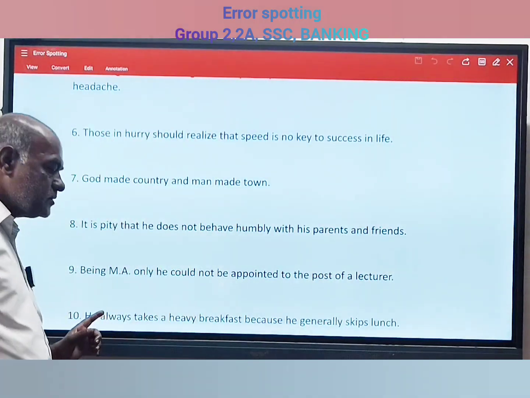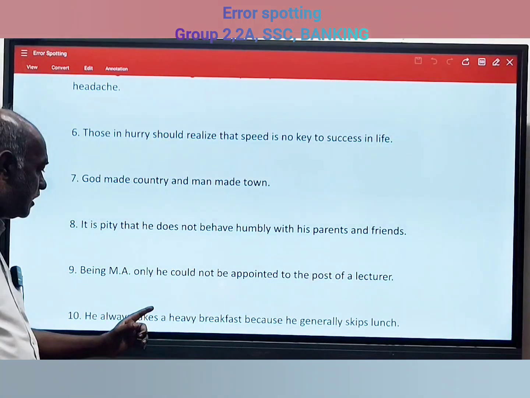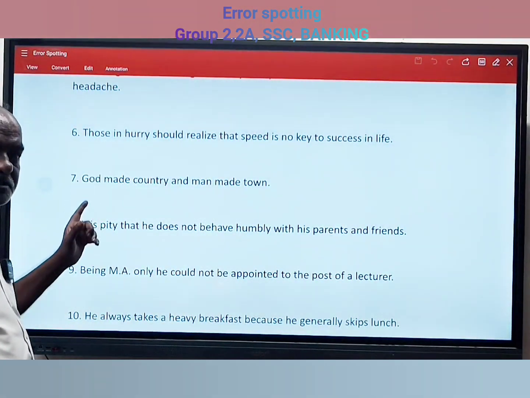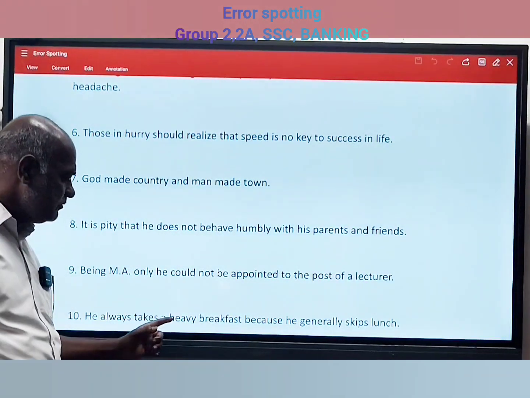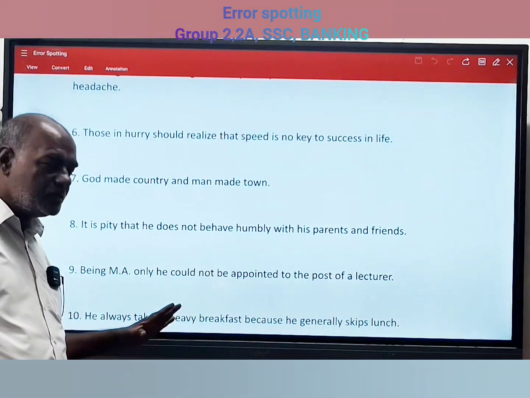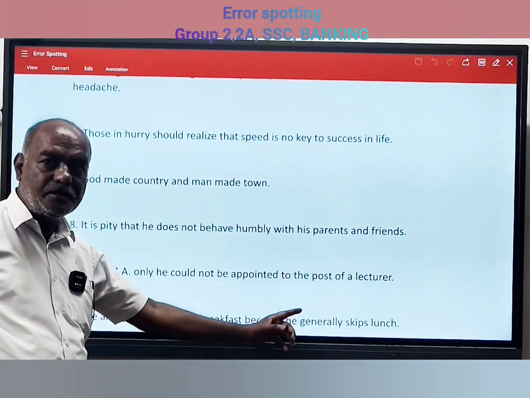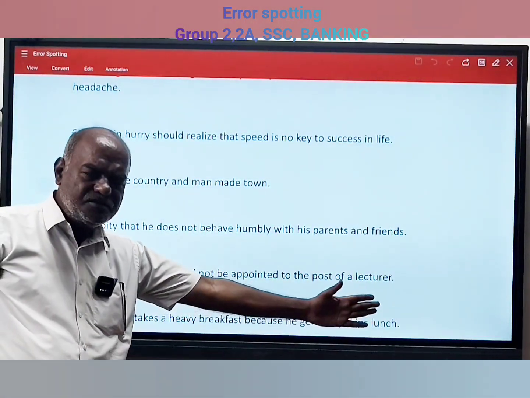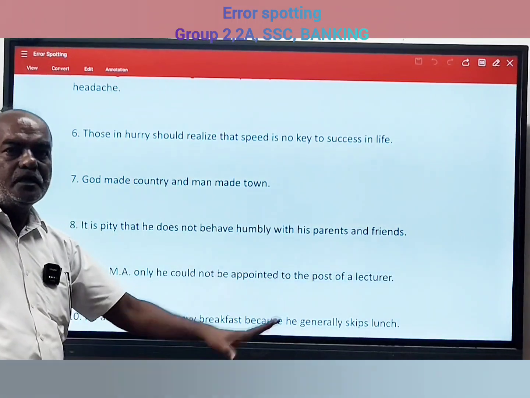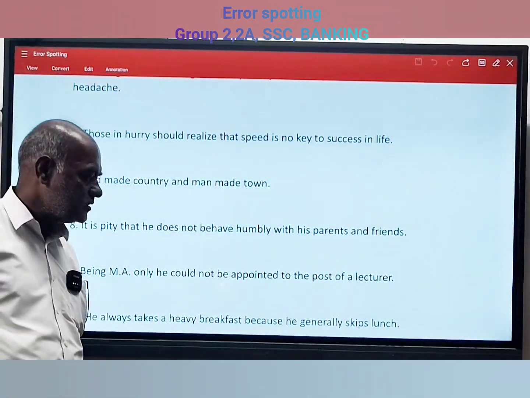So once again, you just read and see: he always takes a heavy breakfast. Already I told you, with the word hurry, "a" is added; pity, "a" is added; here with heavy, "a" is coming. So what do you say about that? The sentence is correct, no error. One column they may give as A, B, C, D or E, whatever. Somewhere else the choice "no error" is given, which means you should mark no error. So next class we shall discuss. That's all.